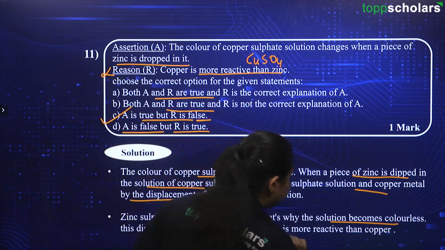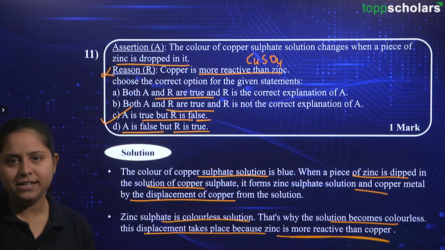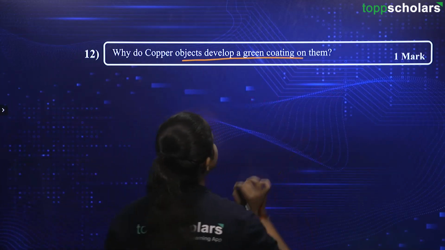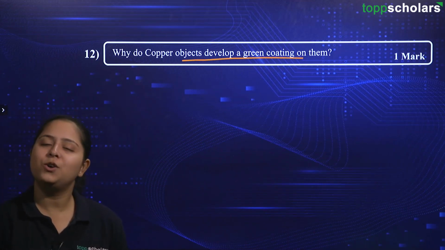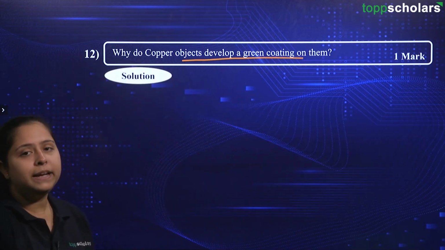This is the ultimate statement on which you can easily attempt this question. Alright. The question here is, why do copper objects develop a green coating on them? Again, the answer simply is corrosion, but we will be explaining it to gain our 1 mark. So, let's begin with the solution part.